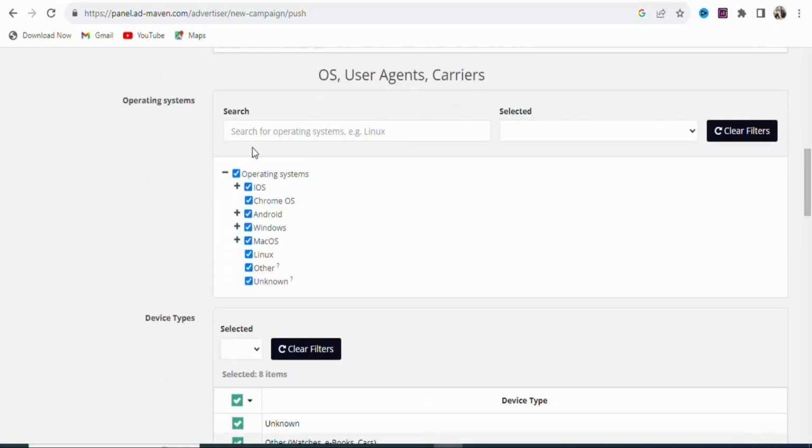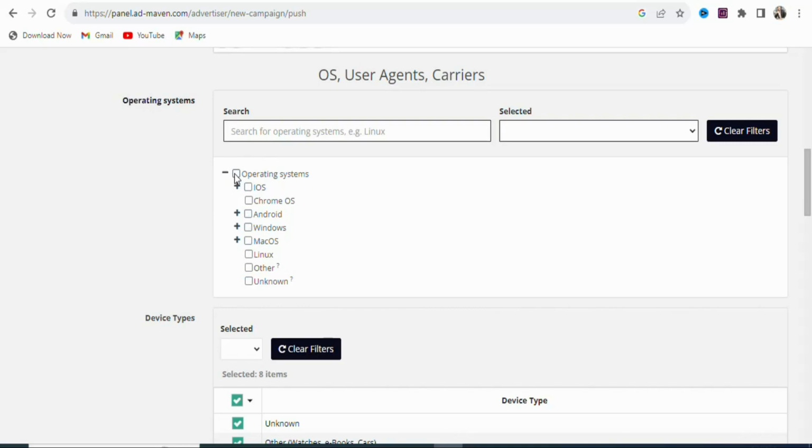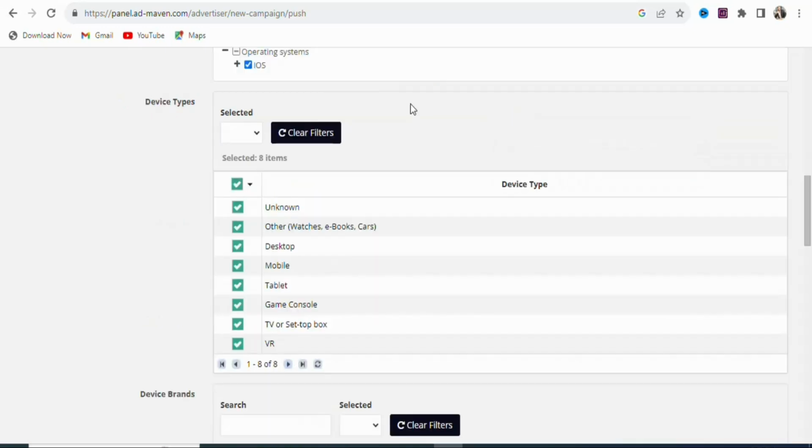You can see the operating system. Deselect them all. Once you deselect them all, you are going to select iOS. The offer is allowed on Apple iOS, so just tick on it. Once you tick on it, you are going to come right here, click on it, and then select yes. Once that is done, you are going to scroll down.